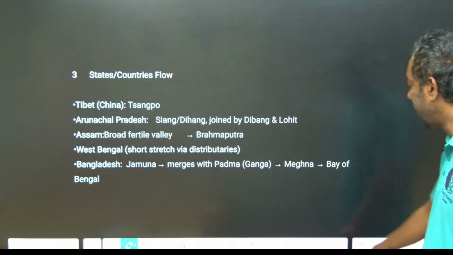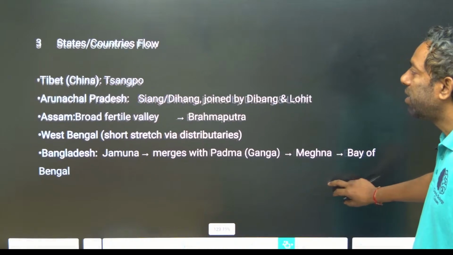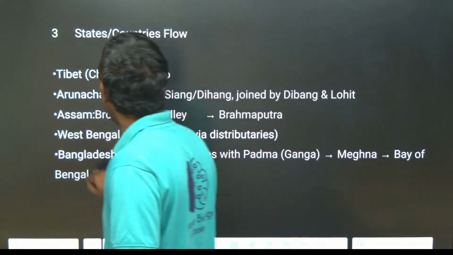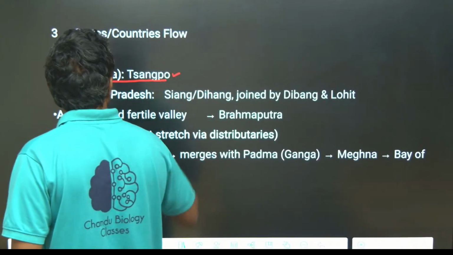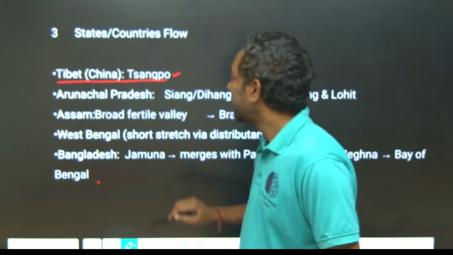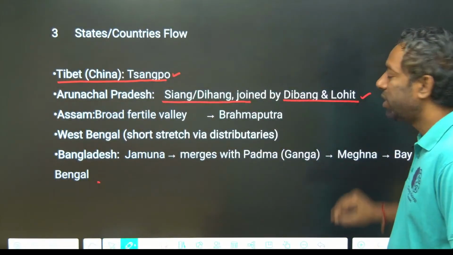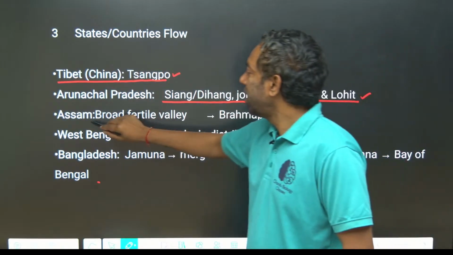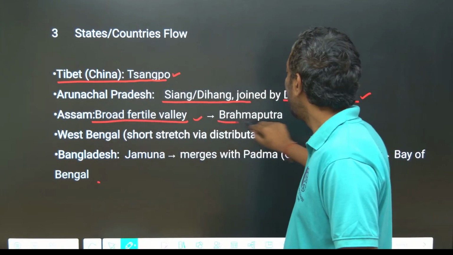And next, states covered. Brahmaputra river, what are the states covered? Of course, it originates in Tibet, China as Tsangpo, which enters Arunachal Pradesh as Dihang, joined by Dibang and Lohit, and enters the Assam valley as Brahmaputra.